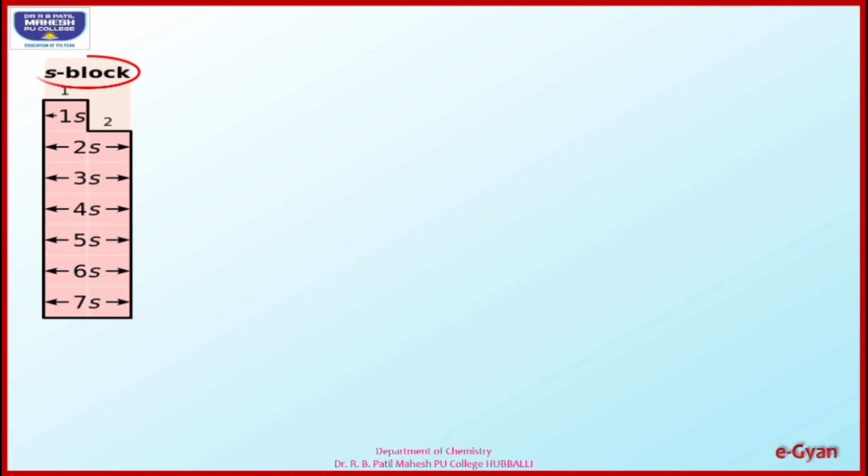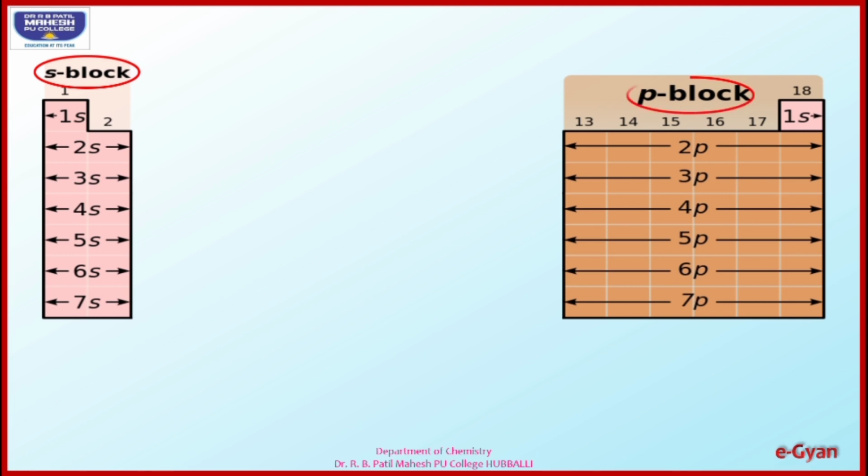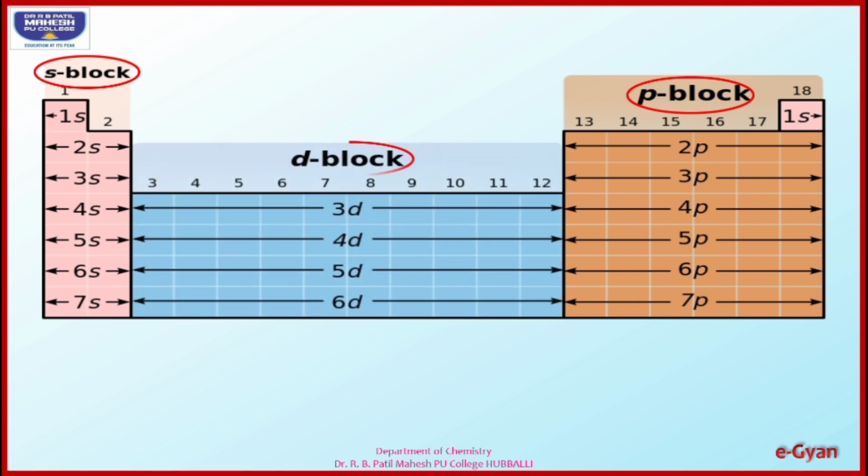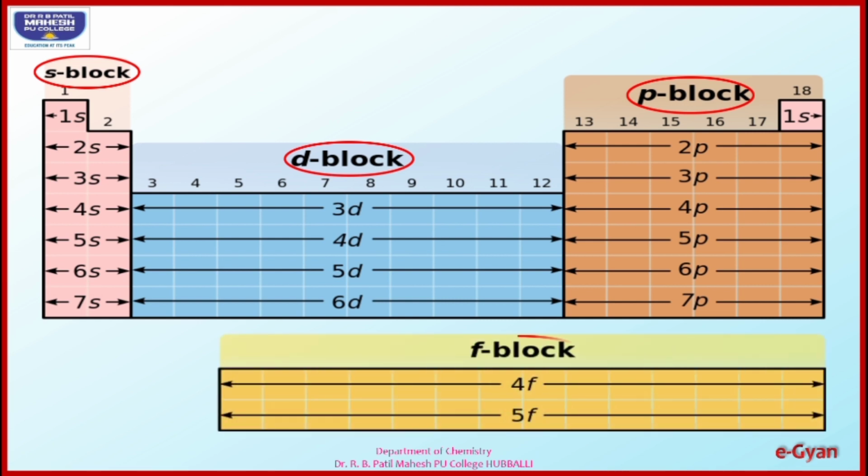The first one, S block, group number 1 and 2. Second one, P block, from group number 13 to group number 18 except helium. Next comes D block, which is intermediate between S and P, that is from group number 3 to 12, total 10 elements, out of which a few elements are separated and they are known as F block elements.